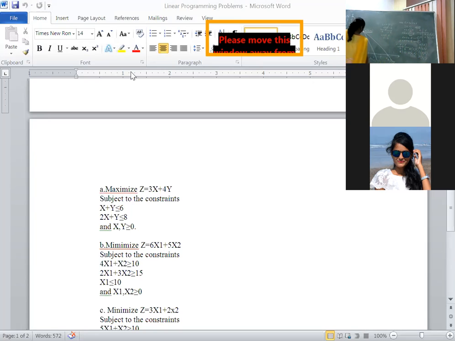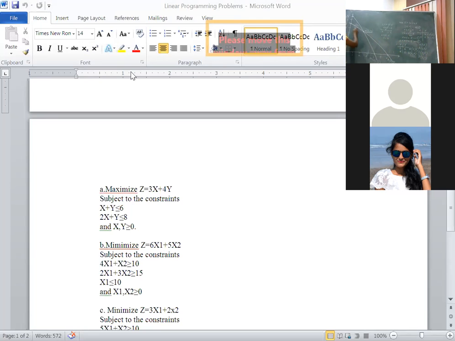Okay, then this point we have verified. Now, in the original problem, you have to see the inequalities. The inequalities are less than or equal to. If the inequalities are less than or equal to, then you have to draw the feasible region towards the origin.